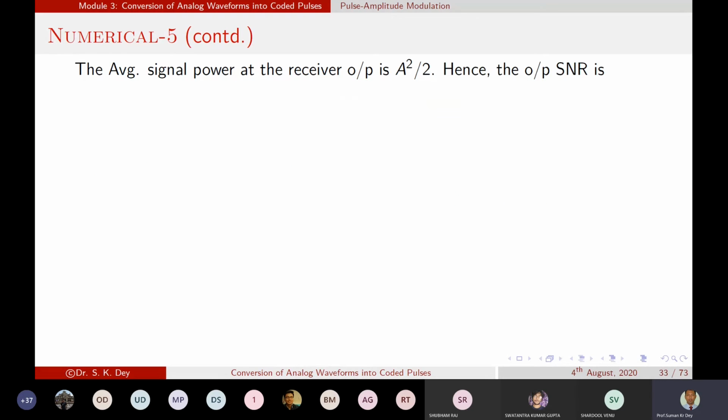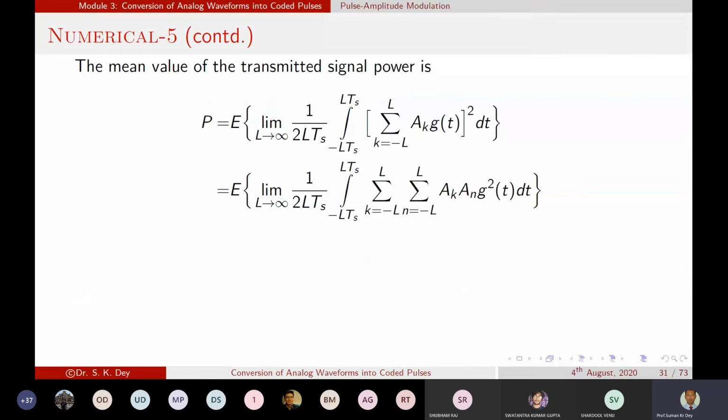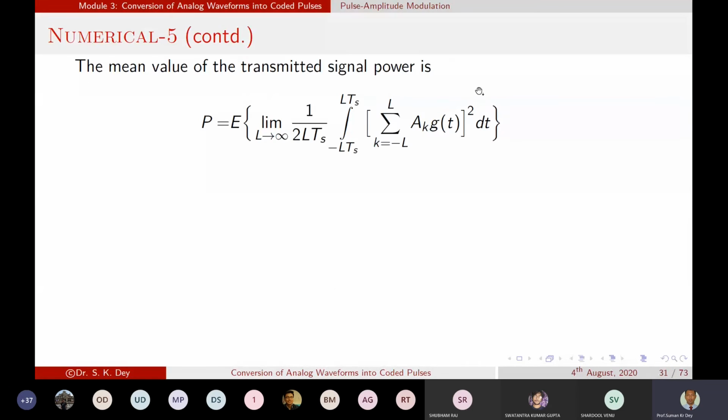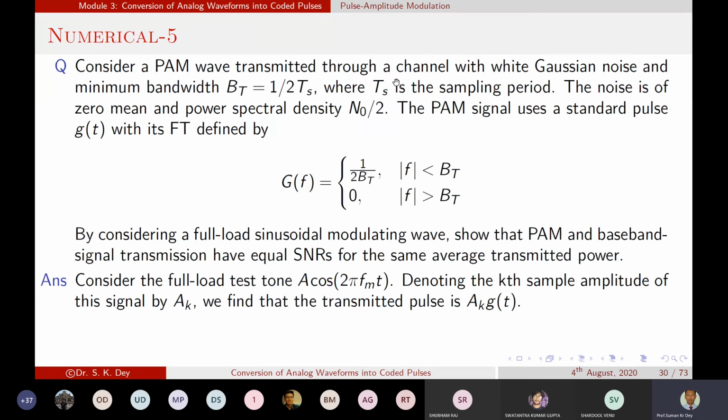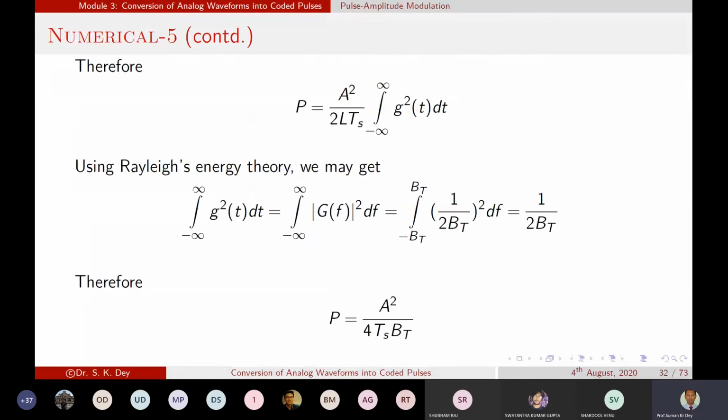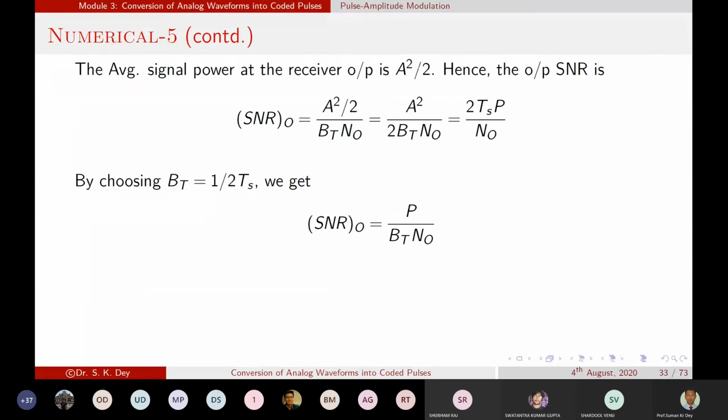P is basically given as the mean value of the transmitted signal power. And what is the transmitted signal? The transmitted pulse or signal equal to AK GT. So now we get the SNR value.